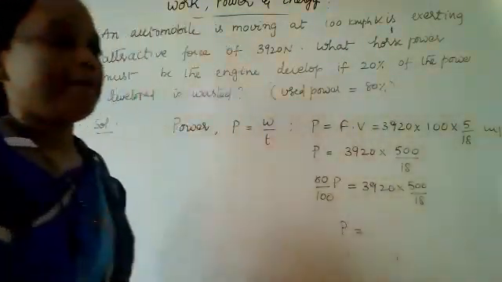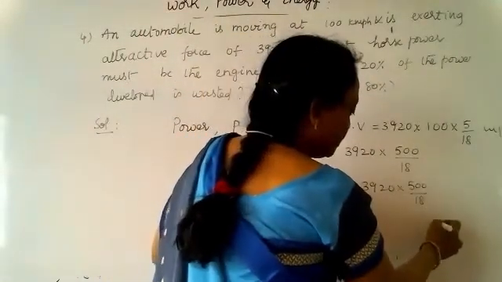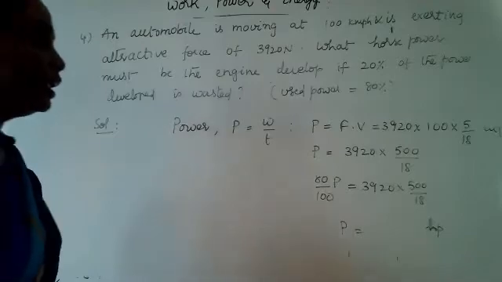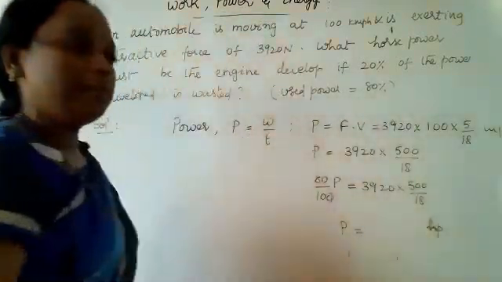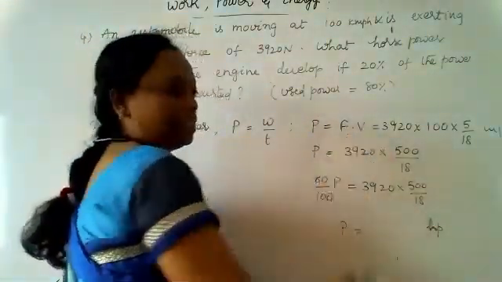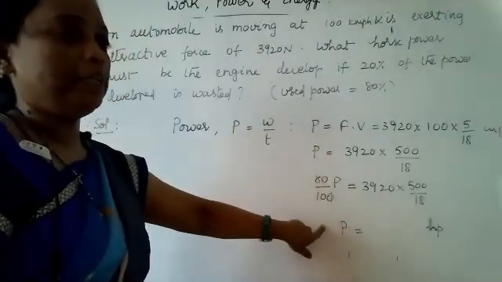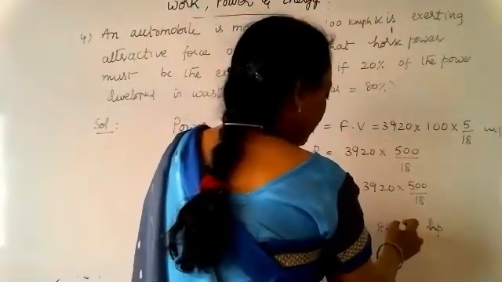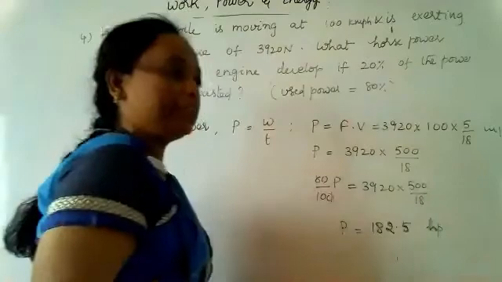Power is equal to, what is the answer for this one? Power is equal to horsepower. So we have to calculate this in horsepower. What is the answer? Calculate this one and cancelling the zeros. Then what is the power you are going to get when you substitute all the values for force and velocity? Anybody? What is the answer for this? 182.5 horsepower. So the answer will be 182.5 horsepower.